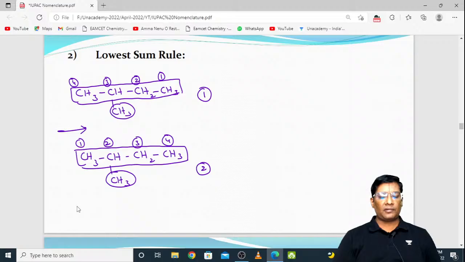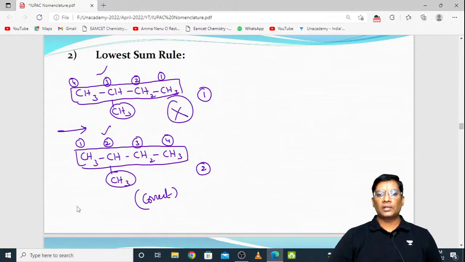The second one is the correct one, because here the substituent, to the substituent you need to give the lowest number. The least number rule, what did we say it is for? The chain should be numbered so that the substituent gets the lowest number, from whichever side it is closer. In this the substituent has number 3, but in this the substituent has only 2. So this is the correct one, but that is the wrong one. So likewise you have to use this particular rule.